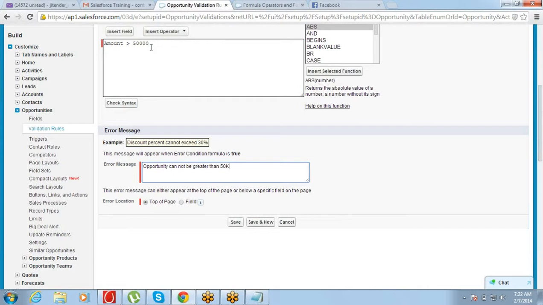So this is the error expression, and this is the message. Anytime this criteria is true, it will throw this error.